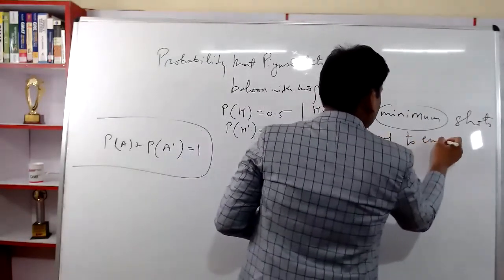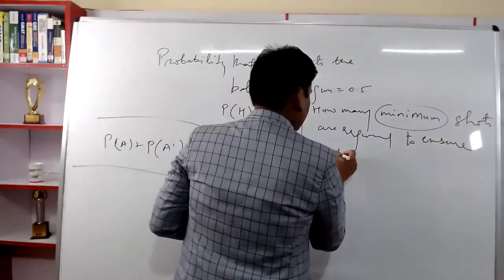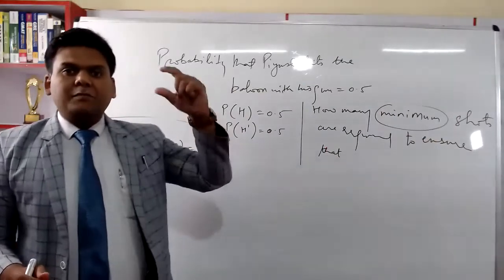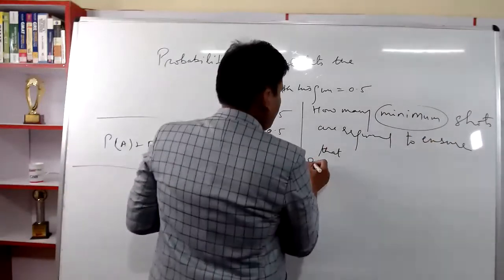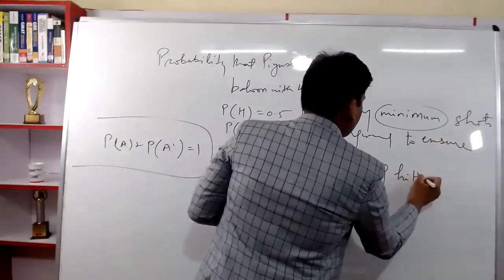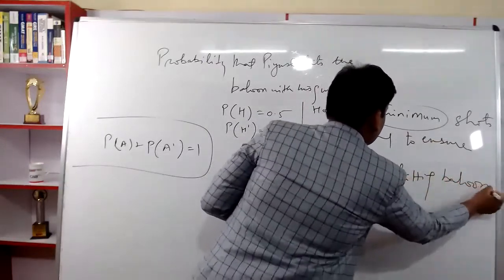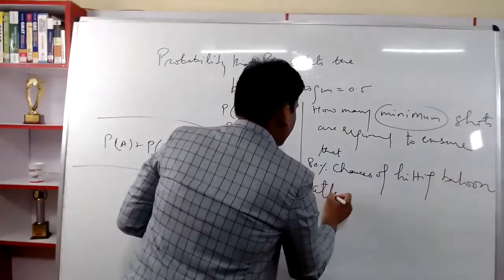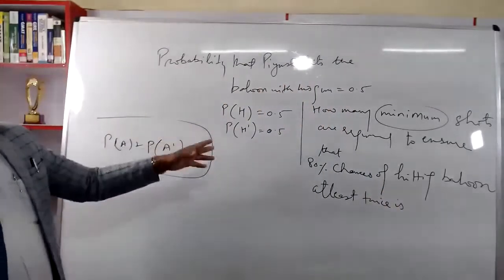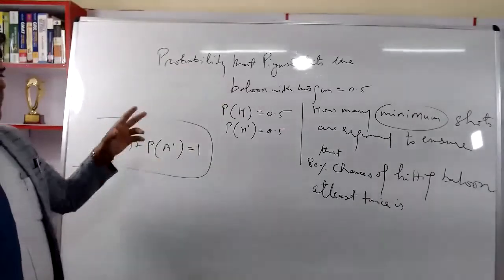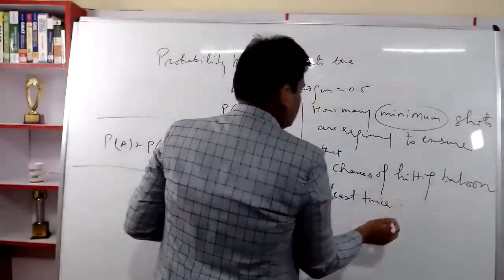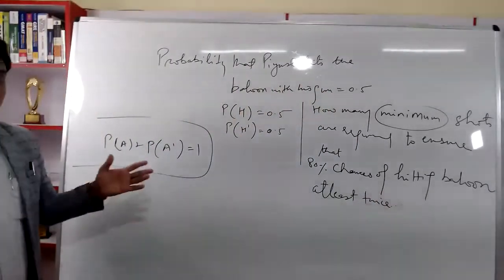to ensure that 80% chances of hitting the balloon at least twice. How many minimum shots are required to ensure that 80% chances of hitting the balloon twice? I hope we are getting it.